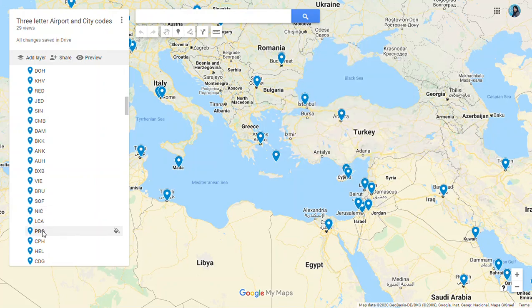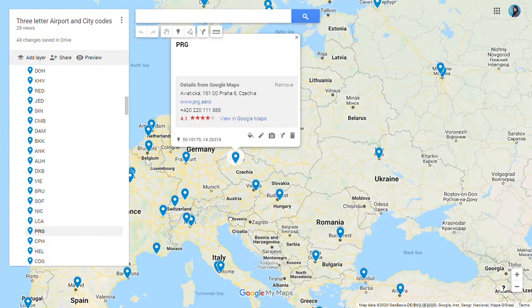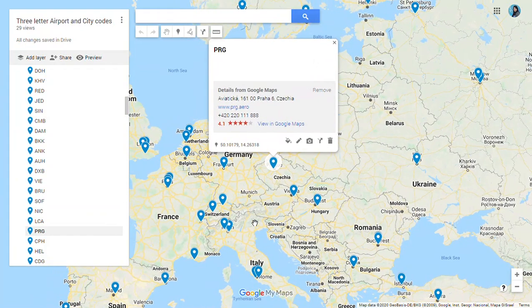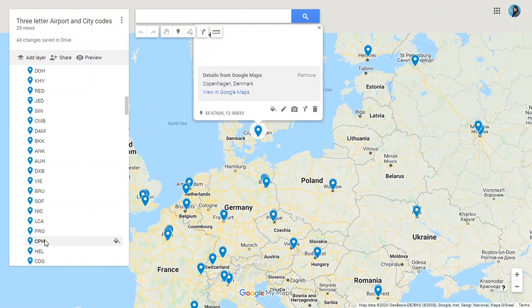Then we have in the Czech Republic, PRG. Here you can see the location. East of Germany we have Prague. PRG is the code. Then we have Copenhagen in Denmark. You can see north of Germany we have Copenhagen in Denmark, and the code is CPH.